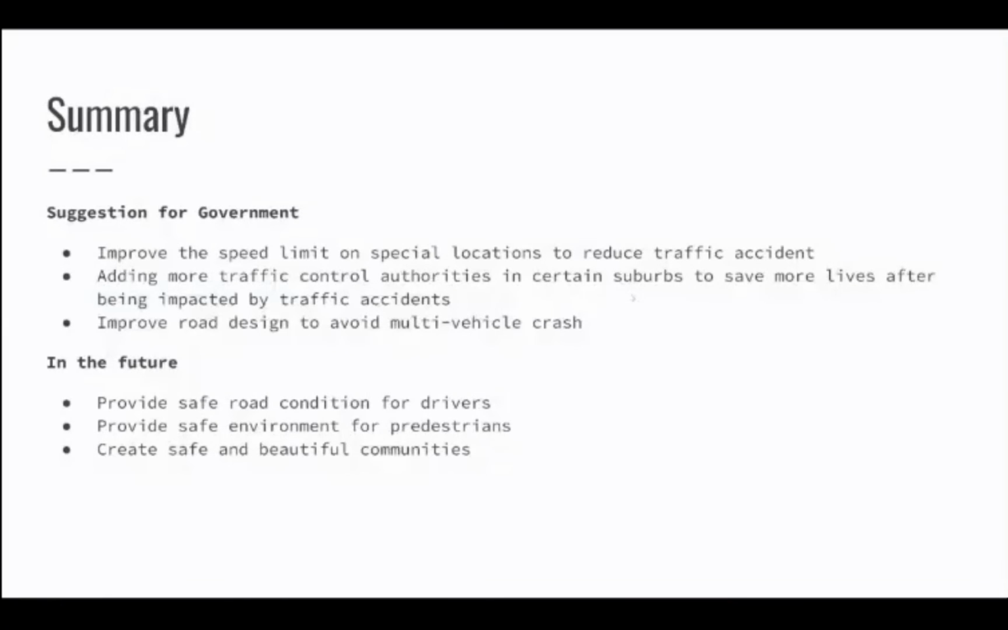If the Queensland government successfully handles all the traffic accidents that happen in Queensland, we believe that in the future they will provide safe road conditions for drivers and a safe environment for pedestrians, and even achieve the final goal, which is to create safe and beautiful communities for Queensland.